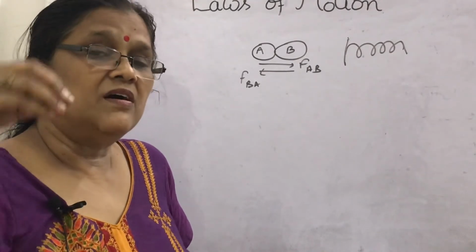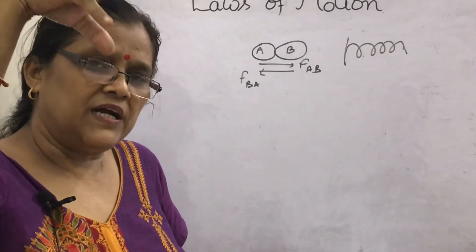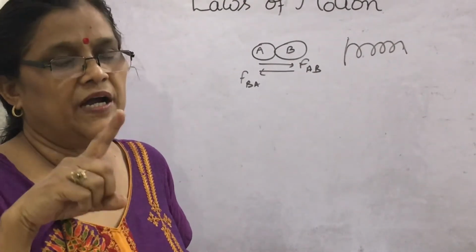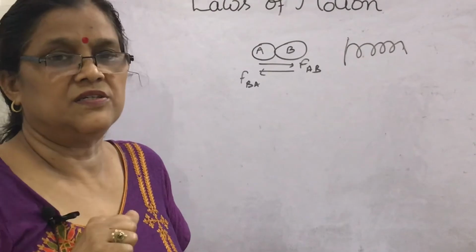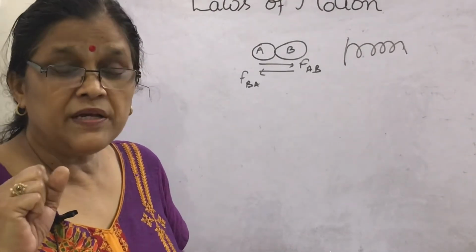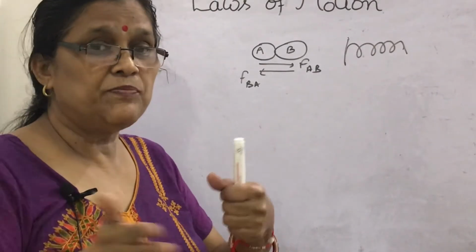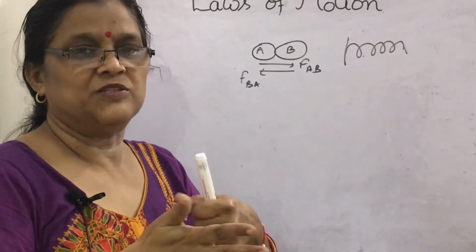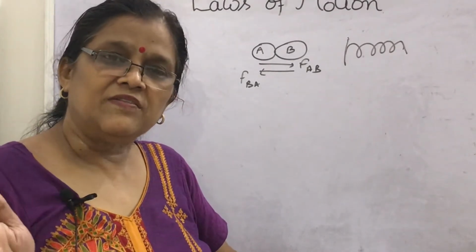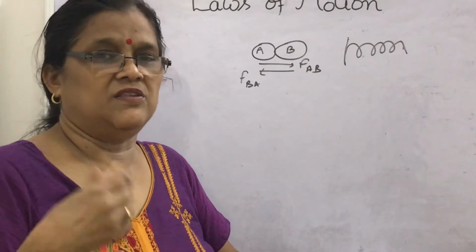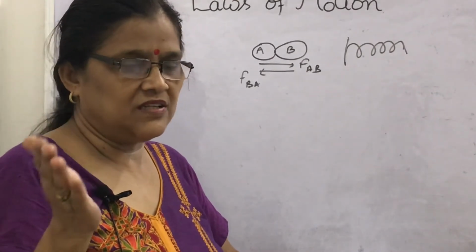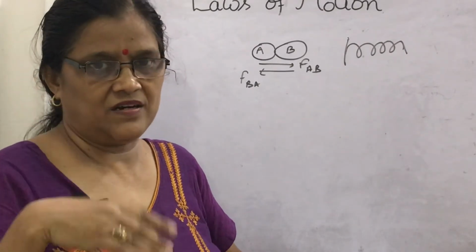In fact, the earth applies a force on that object which is falling towards its center. The same force is applied by the object on the earth. Since we don't see it, we hesitate, will it be so? And we feel it whenever we press the spring. So yes, the spring is also applying a force on the object. In this way, the action-reaction force and the Newtonian mechanics third law was introduced.